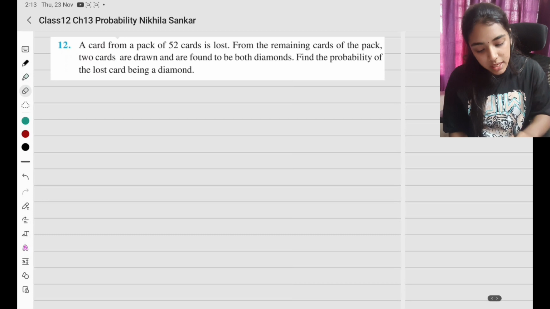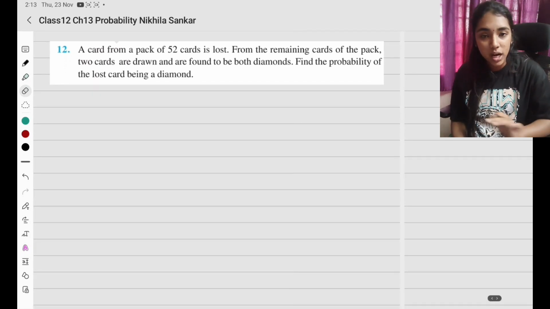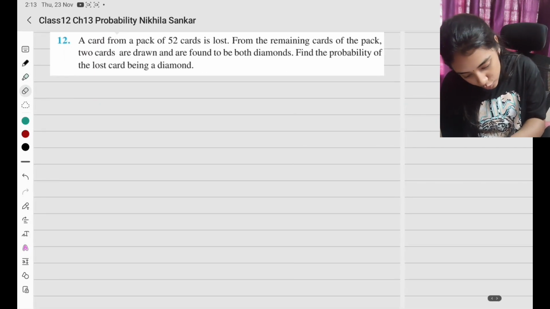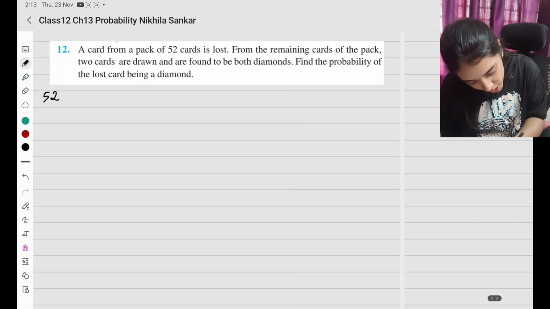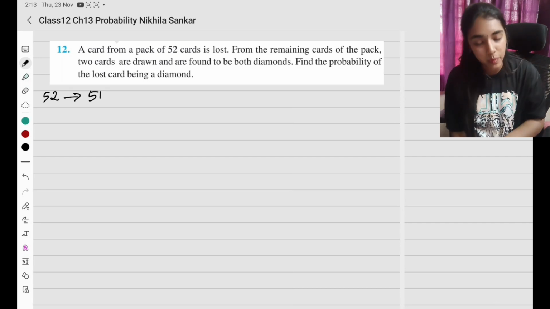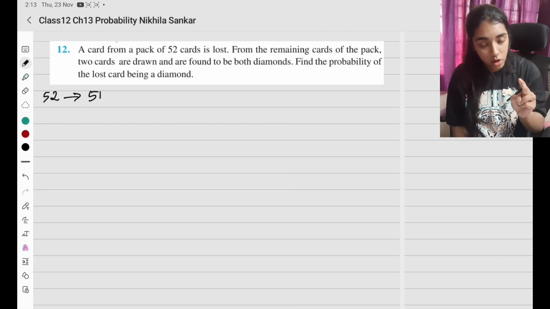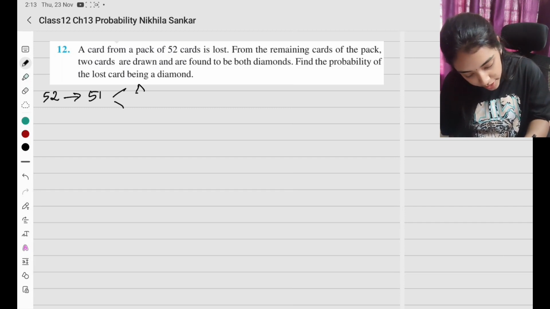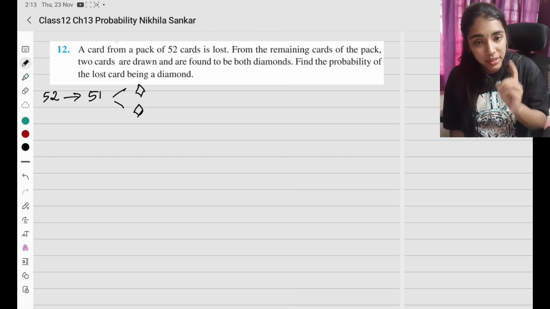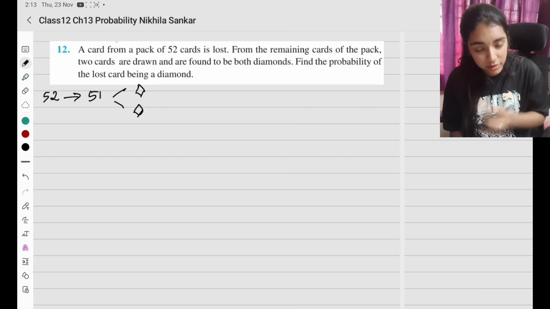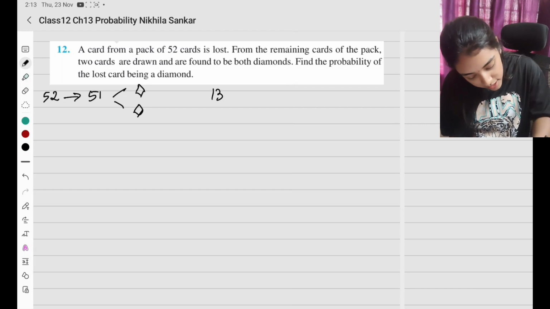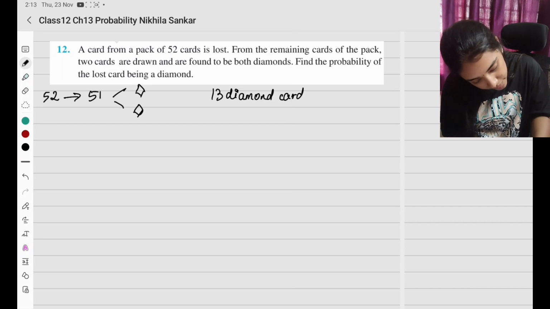Question number 12. A card from a pack of 52 cards is lost. So now there are 52 cards. If one card out of the 52 is lost, I'll have 51 cards remaining. From the remaining cards of the pack, 2 cards are drawn and are found to be diamond. So both cards are diamond. How many diamond cards do you have in your deck of 52 cards? There are 13 diamond cards.